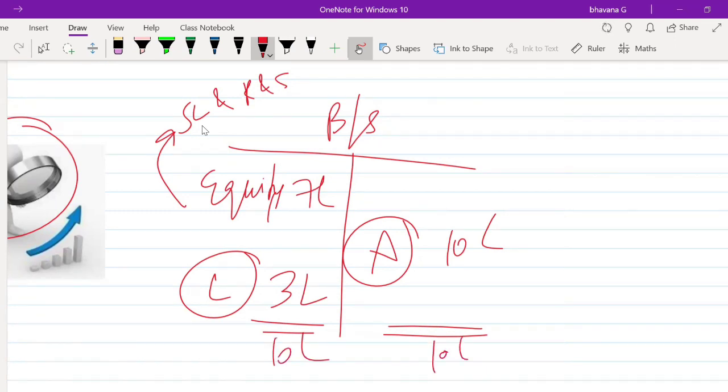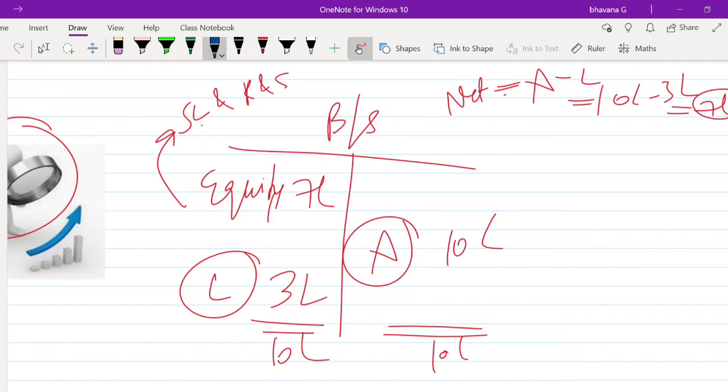I told you I'll be analyzing your net assets. If you find net assets by assets minus liabilities, it will be 10 lakh minus 3 lakh. That means for the 7 lakh amount we are going to do the analysis. Can someone tell me another way to analyze this? Rather than directly analyzing assets minus liabilities, is there any other approach we can use to analyze the net assets? The answer is yes.